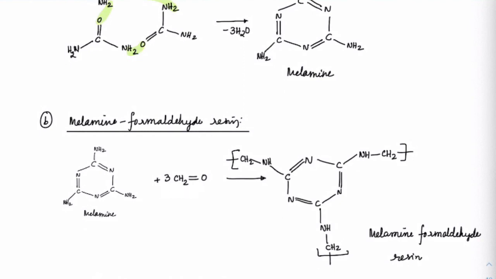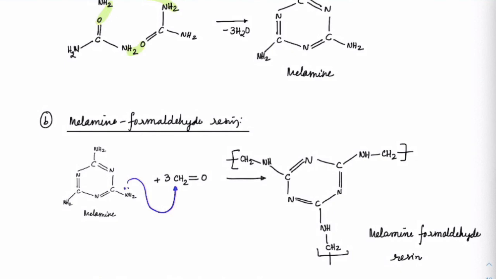Got it? Everybody understood that? So basically with melamine, again from this lone pair, it would attack here, this will form OH, which will be removed as OH2, a carbocation is formed, and again the next molecule will attack. That will keep on happening on all three sides. This is called melamine formaldehyde.